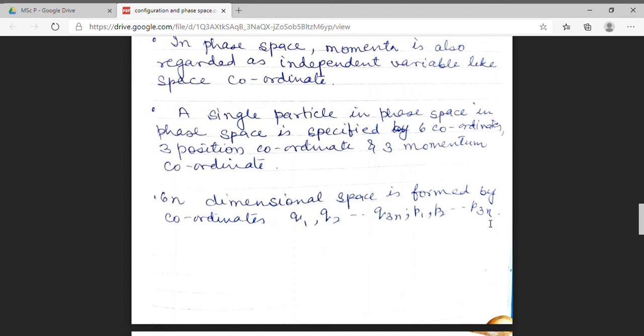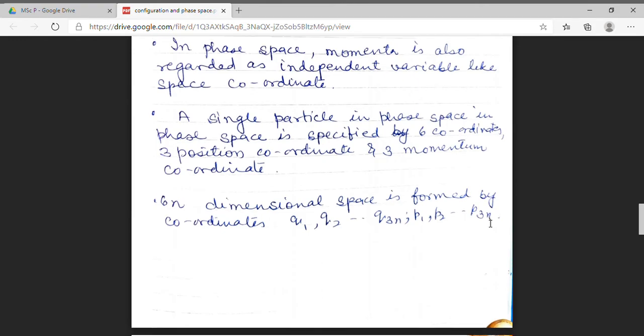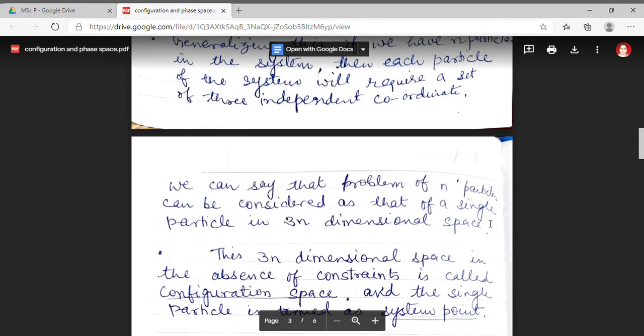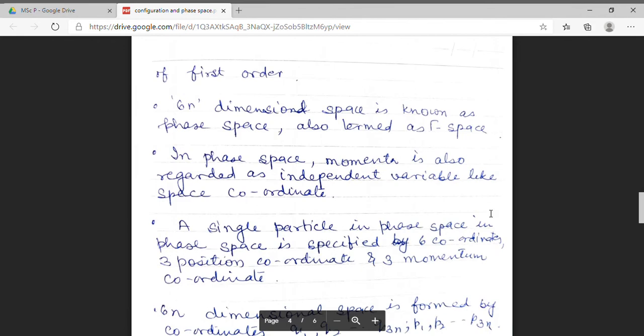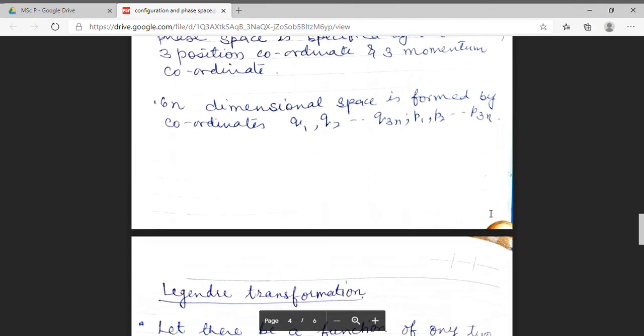So, when we are dealing with Lagrangian, we have only a system consisting of coordinates qj. Then in this case, we will be dealing with configuration space, and in Hamiltonian approach, where along with coordinates, we are also taking momenta, we will deal in phase space. This is the basic difference between these two, configuration and phase space.